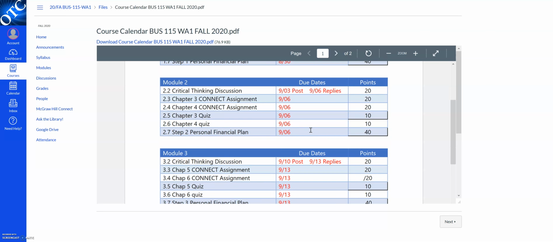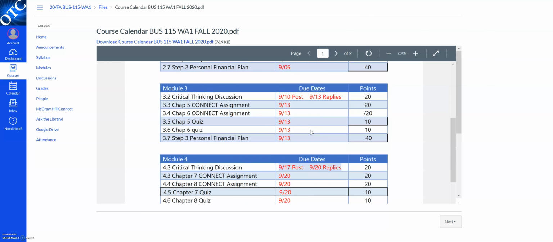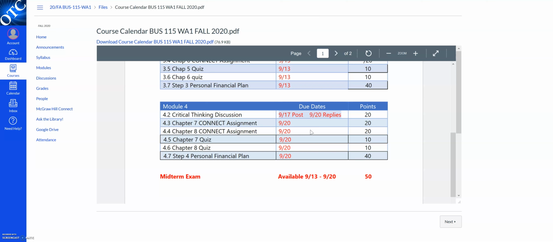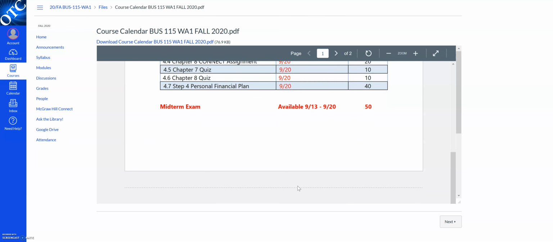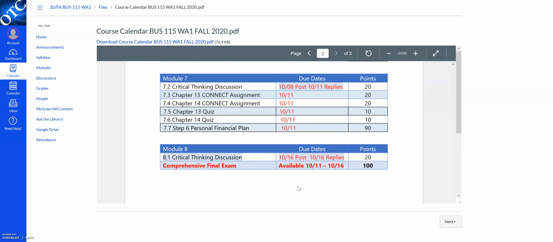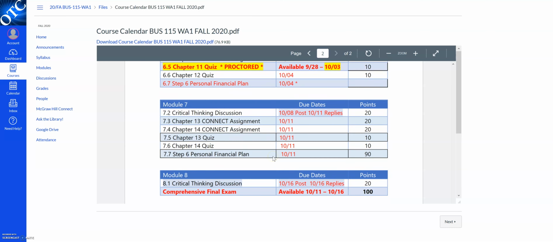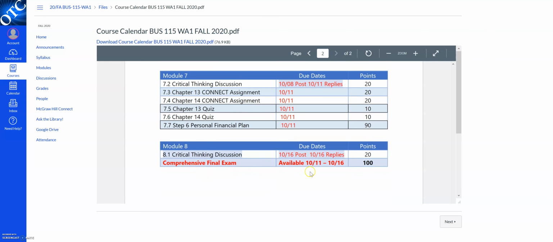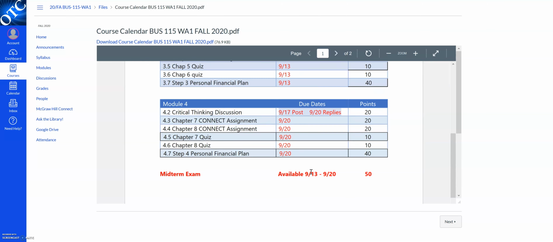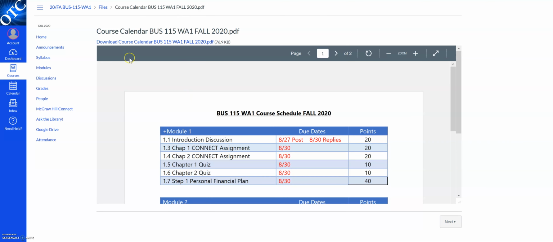And each of the modules in the calendar are laid out essentially the same way. We'll also have a midterm exam. You'll see it down here, the dates that it'll be available. And then we have a proctored event, which I'll talk more about later. That's highlighted in yellow. And here's your final exam and the availability dates for that. Let's go back to the modules page.